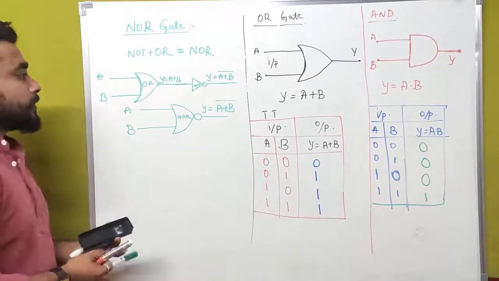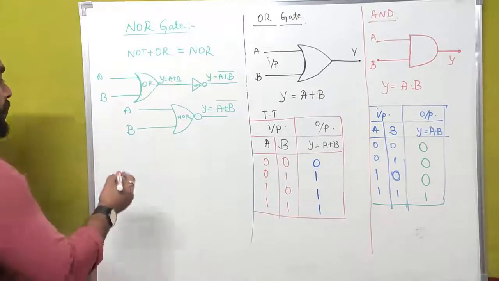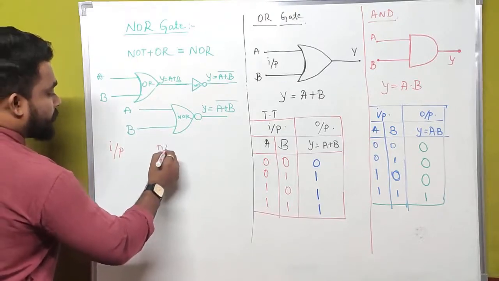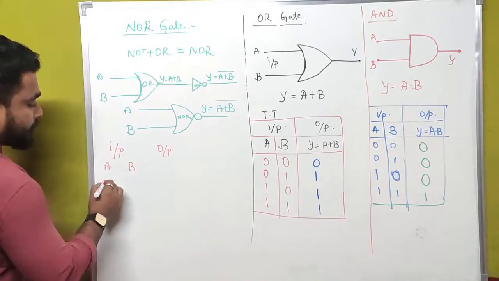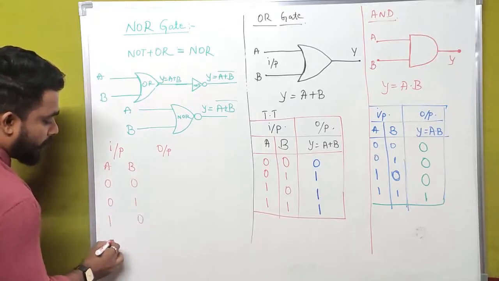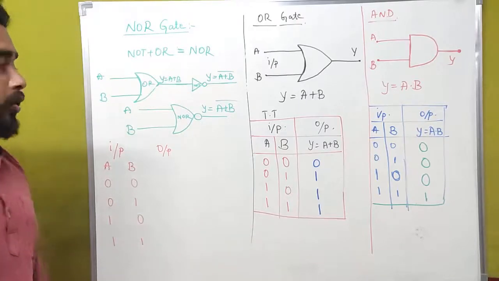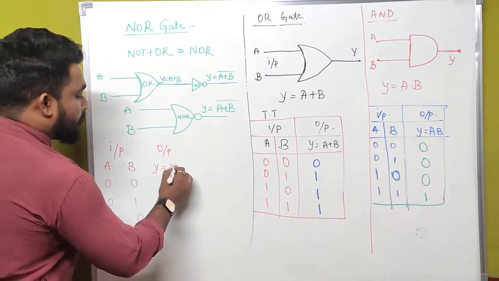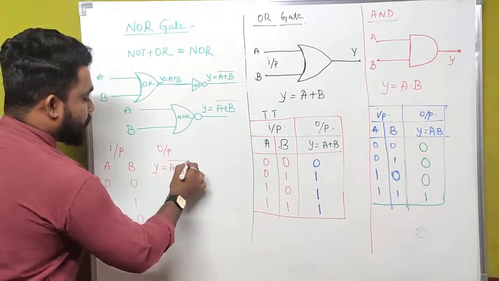If we write the truth table for this, then only we will get to know the input and output structure of the NOR gate. This is input and this one is output. Here we have two inputs A and B: 0 0, 0 1, 1 0 and 1 1. This is the input configuration of a NOR gate. Now what is the output? Output is equal to A plus B whole bar.